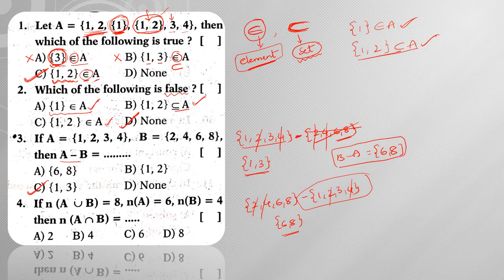Right, next moving on to question number 4. n(A union B) is equal to 8, n(A) is equal to 6, n(B) is equal to 4, and he is asking you to find n(A intersection B). We already know the formula n(A union B) = n(A) + n(B) minus n(A intersection B). So n(A intersection B) is equal to n(A) plus n(B) minus n(A union B). Simply there will be a place change, that's it. Now n(A) is 6, n(B) is 4, minus n(A union B) is 8. So 6 plus 4 is 10, 10 minus 8 is 2. Hence the answer is 2.